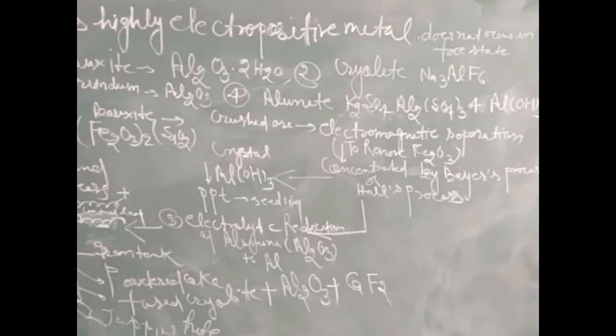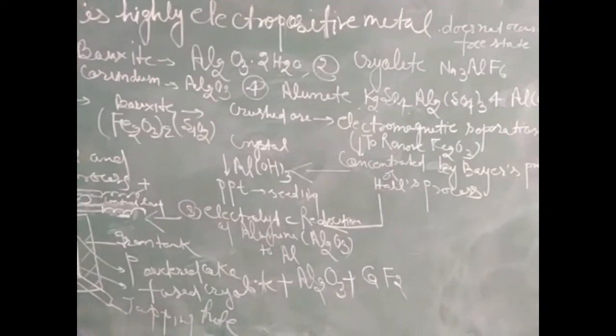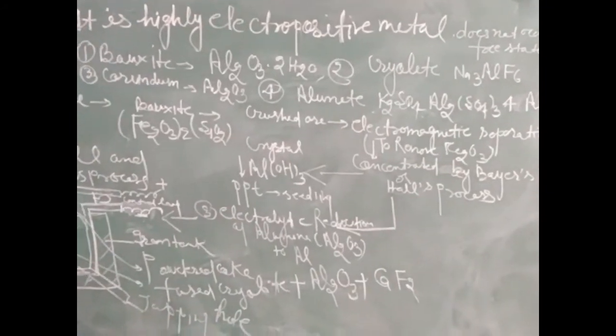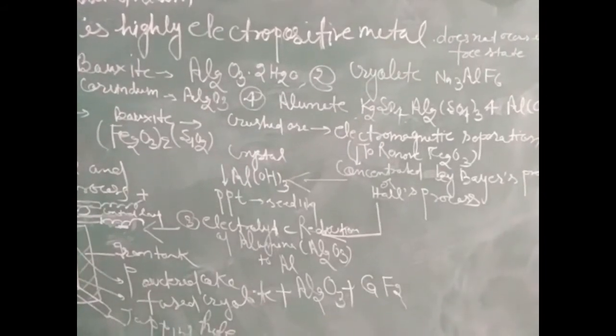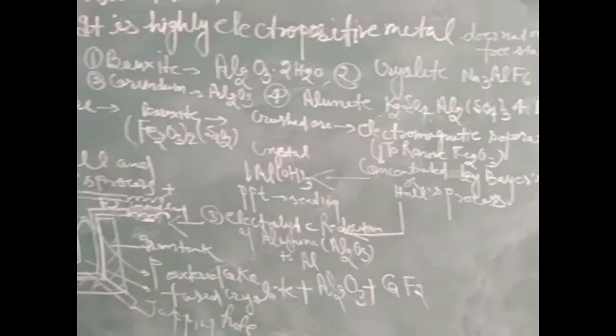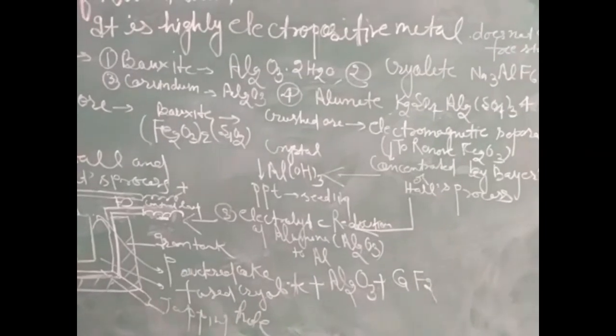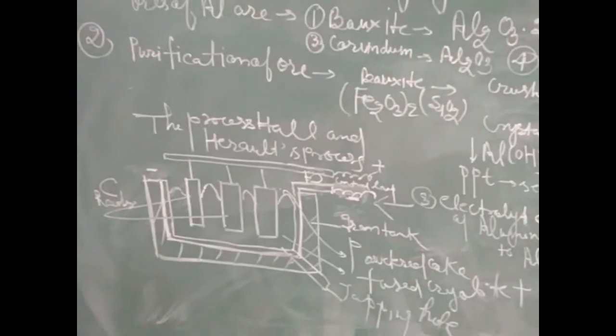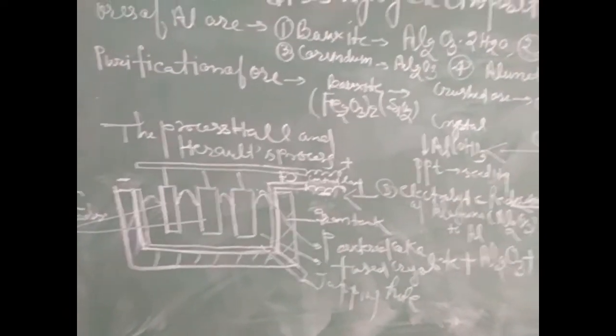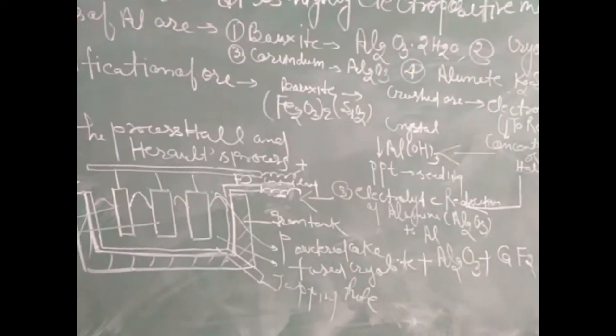Now after concentration of ore, we come to the third stage, that is electrolytic reduction of alumina, Al2O3, to Al. For carrying out electrolytic reduction, we follow the process called Hall and Heroult process.